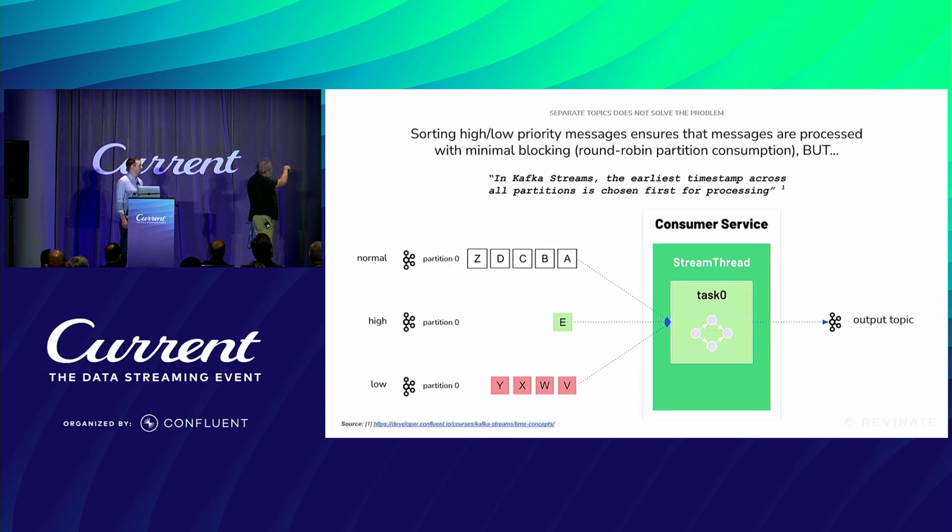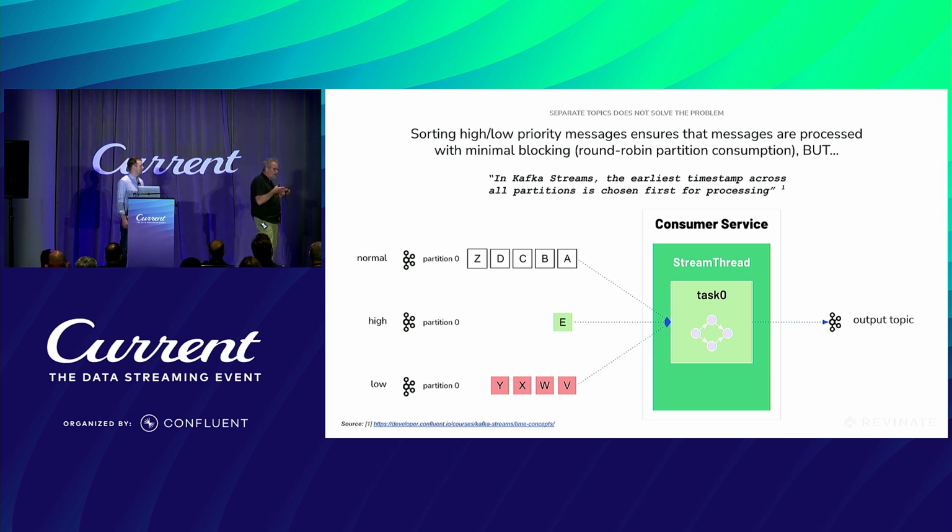So on the left side now, we have the normal, high and low priority topics, and we've successfully sorted the messages into those topics. We take a look at what the consumer is going to do now, and we've only got one partition here, just to make it simple. So the consumer is going to try to build a batch from all of these messages. It's going to use a round-robin partition algorithm to retrieve these.